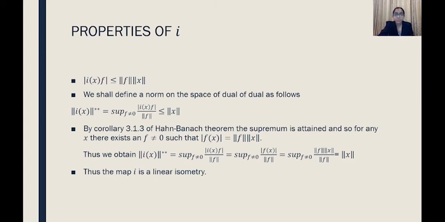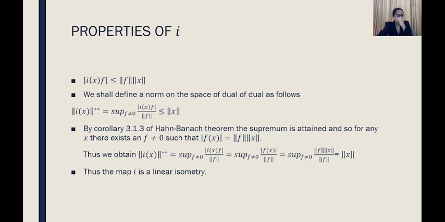We can get that norm double star of Ix, by definition, is the supremum over f not equal to 0 of modulus Ix of f by norm f. This is equal to the supremum over f not equal to 0 of, since Ix of f is equivalent to f of x, modulus f of x by norm f. Using this corollary, modulus f of x is nothing but norm f into norm x. So cancelling out, we get the supremum over f not equal to 0 of norm x, that is nothing but norm x. So we get norm double star of Ix is nothing but norm x.